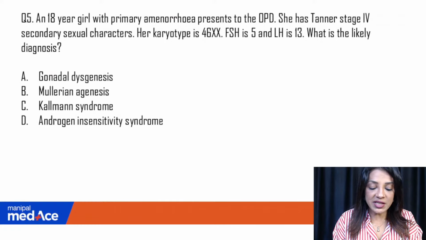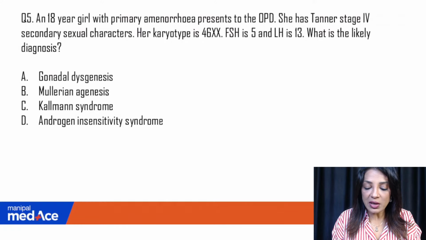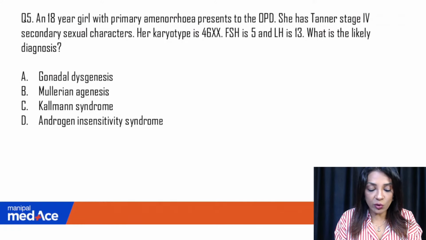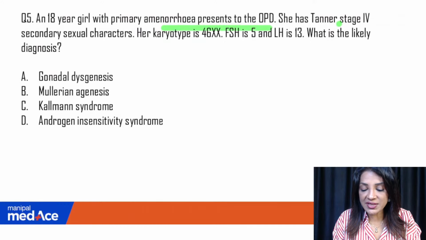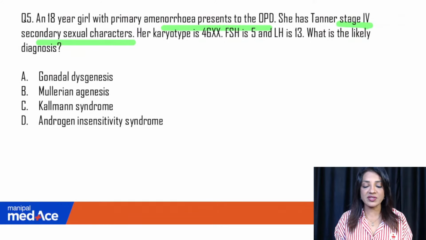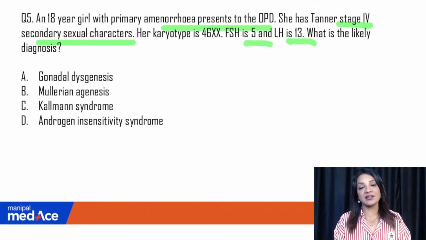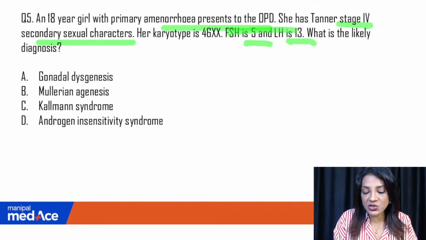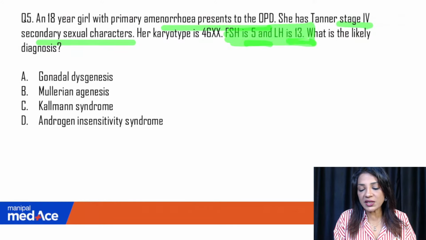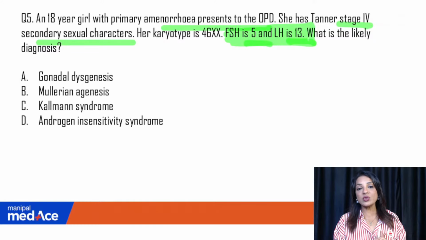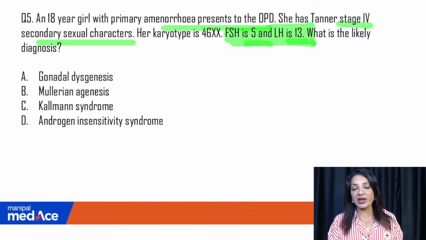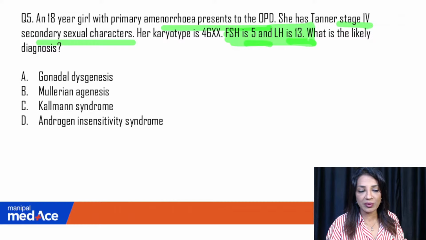Okay, an 18-year-old with primary amenorrhea presents to the OPD. She has Tanner stage 4 secondary sexual characteristics. Her karyotype is 46XX. FSH is 5 and LH is 13. Now this particular line is just to confuse you, because when you see that the ratio of FSH and LH is 2:1, then what rings in the bell, what kind of options come to your mind?